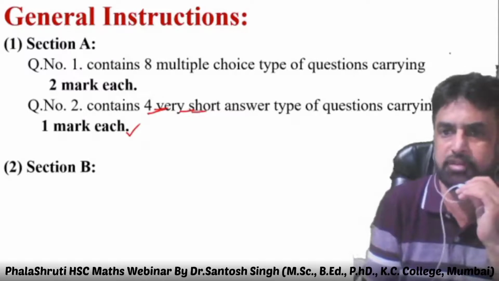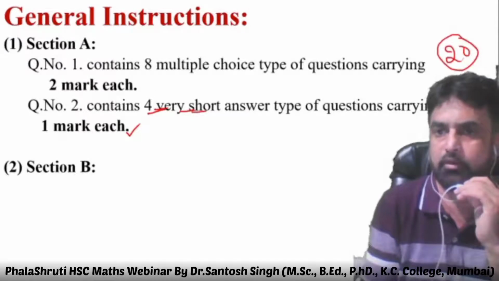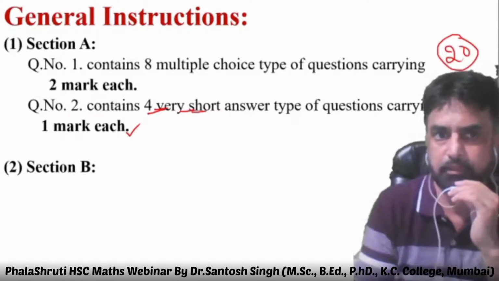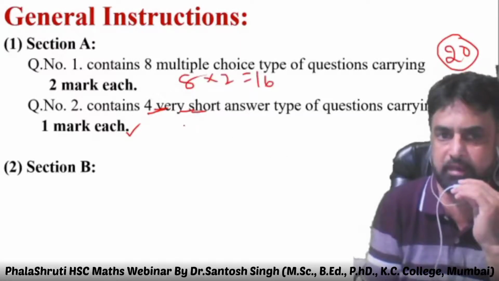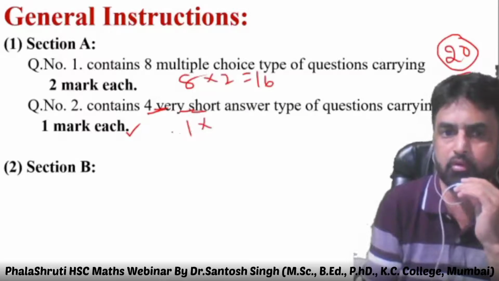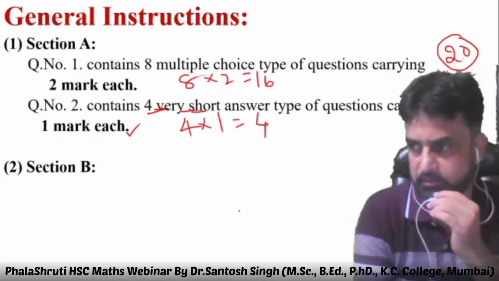Altogether, section A is going to be 20 marks. Here, 8 questions, 2 marks each, so 16 marks. Here 4 questions, 1 mark each, so 4 marks in that.